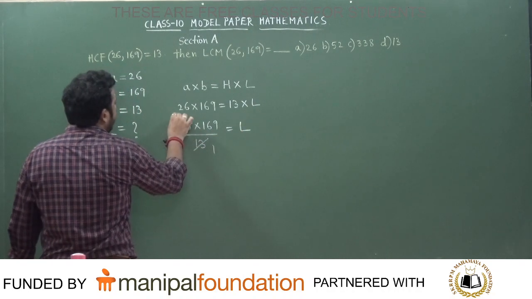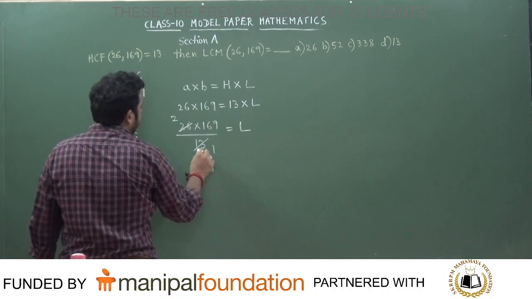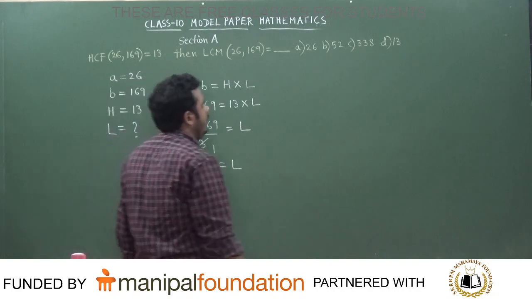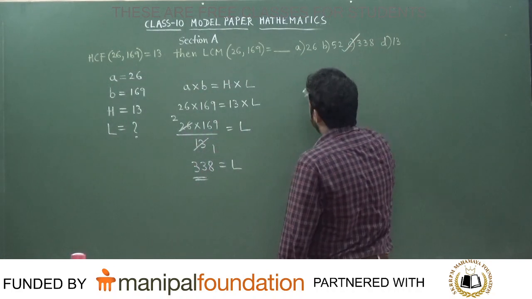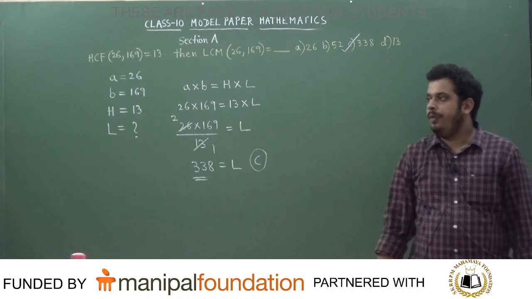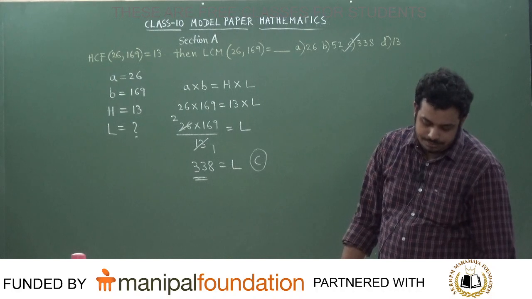13 ones are 13, twos are... So 2 nines are 18, 2 sixes are 12, 13, and 2 ones are 2, 3. 338 will be equal to the LCM. So what is the answer that we mark? Option number C is the answer to the question, students. Correct or not? We mark the answer as option number C.